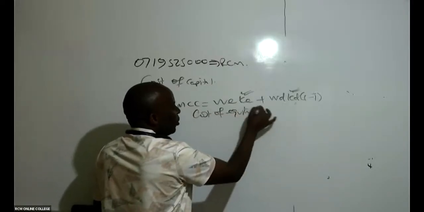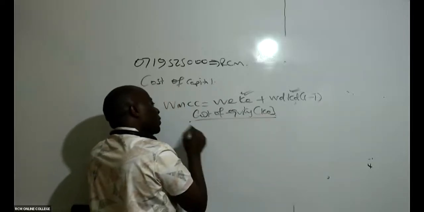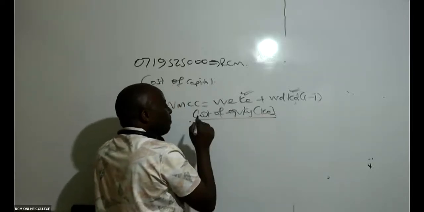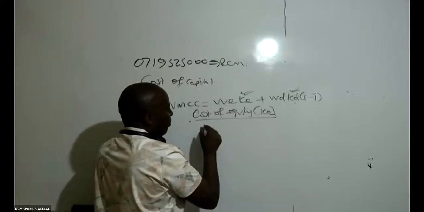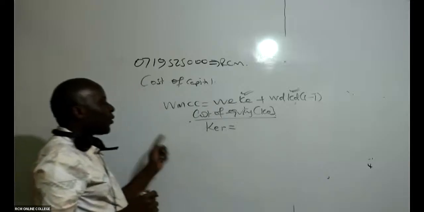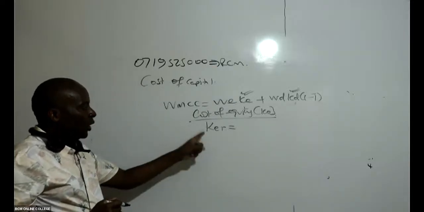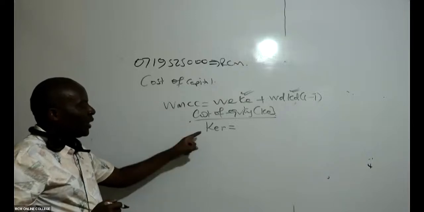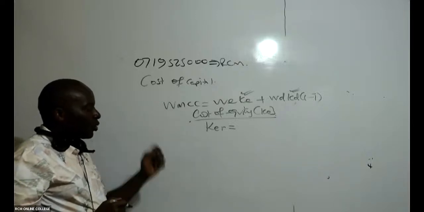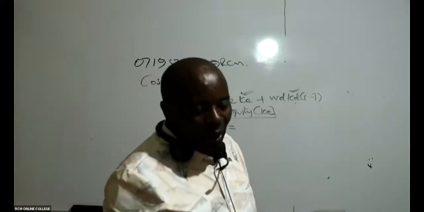Because this is WMCC, I must compute cost of equity from retained earnings, and I must compute cost of equity from ordinary shares. Because it's WMCC, retained earnings becomes relevant. So I must compute cost of equity retained earnings. How do I do this?